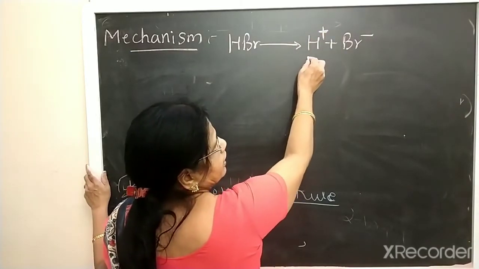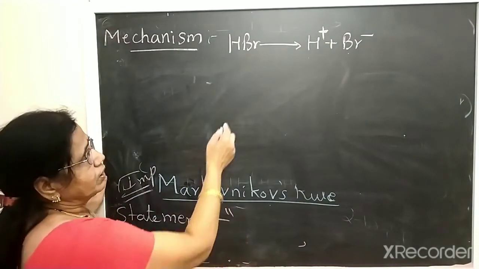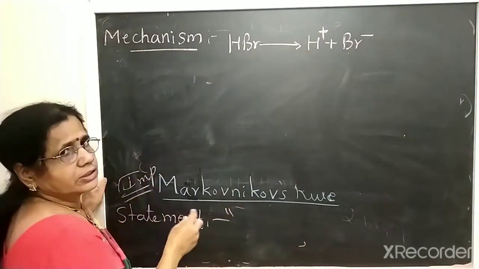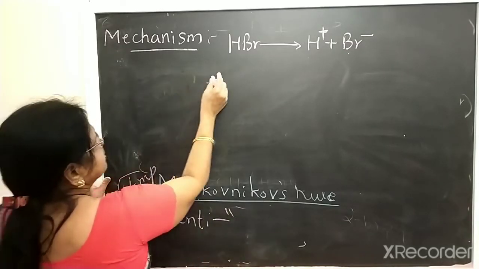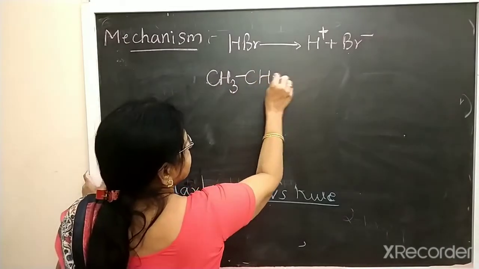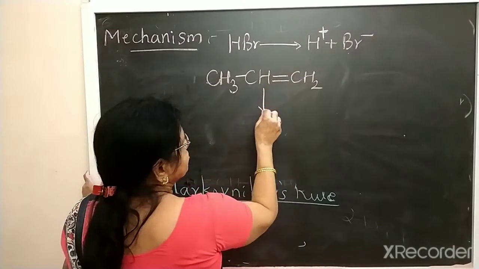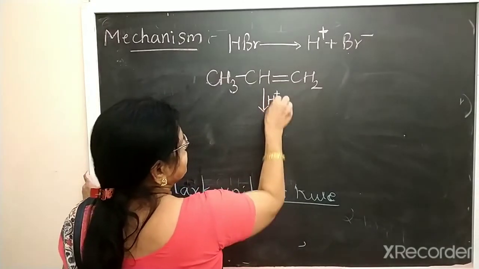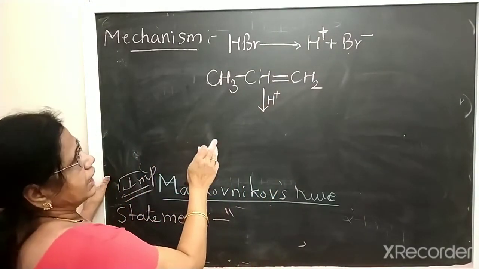Br minus is a nucleophile, as you studied in the first chapter. This electrophile attacks the carbon-carbon double bond of the alkene. Here, in propene, I am taking CH3-CH=CH2, and the H plus attacks the double bond.